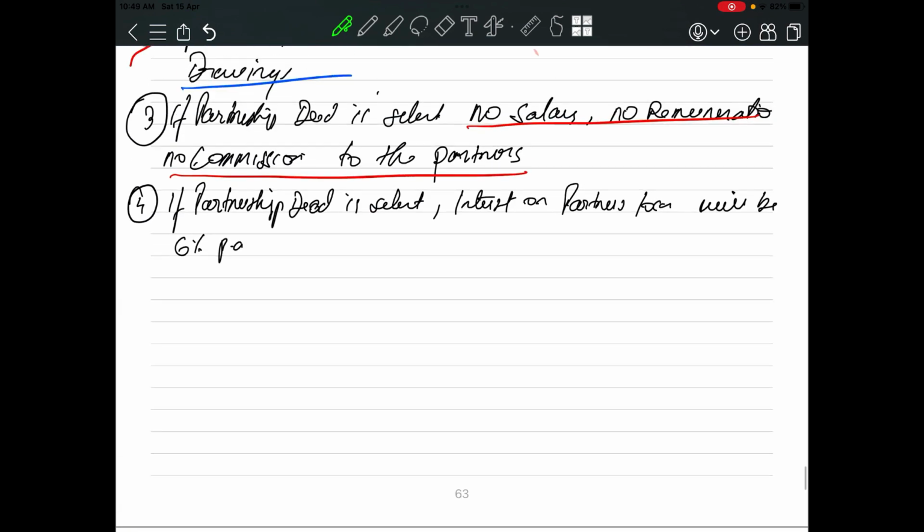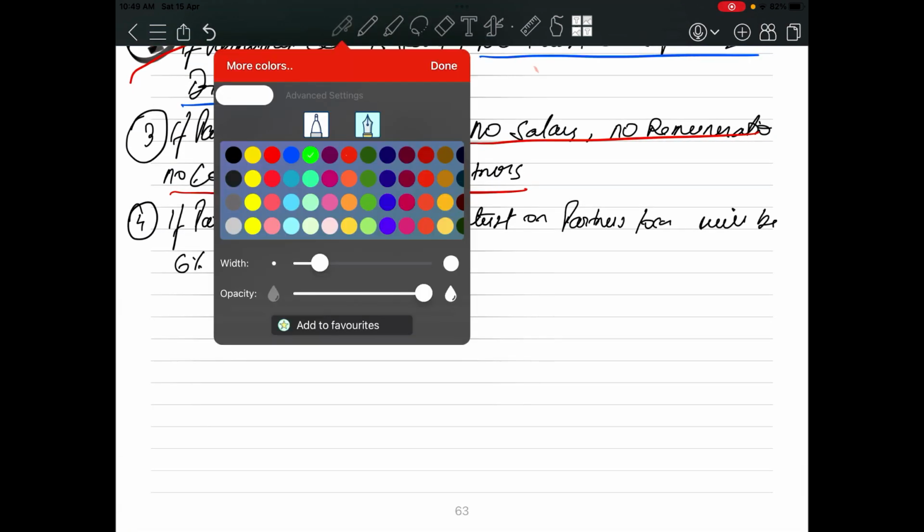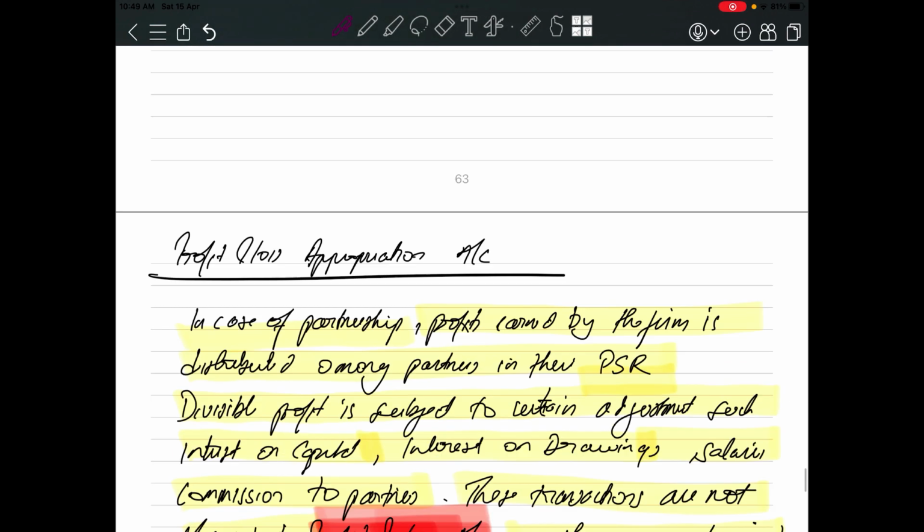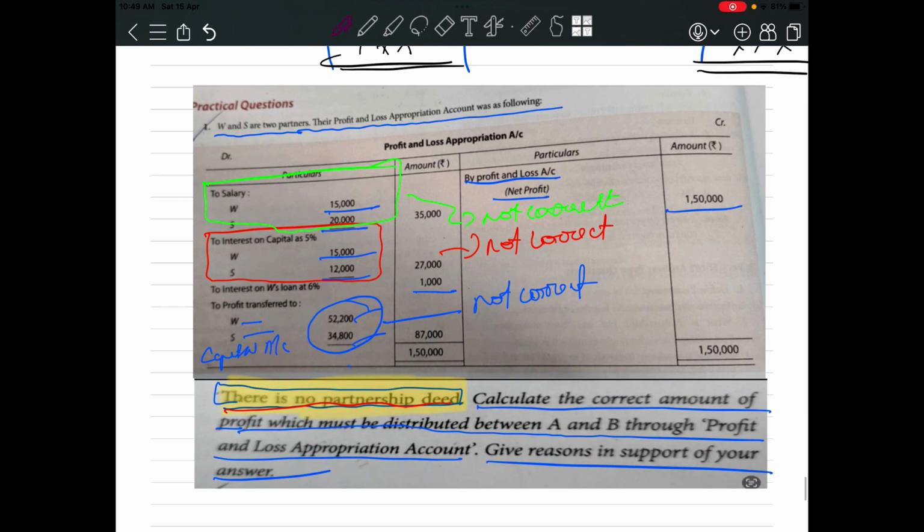The fourth point: if the partnership deed is silent, interest on partner's loan will be 6% per annum. The partnership deed is silent, and interest on loan has been allowed at 6%. You may say this is correct, but I would say this is not correct.